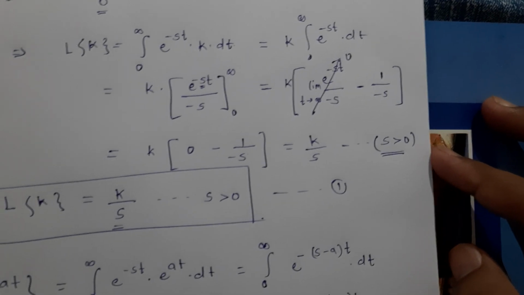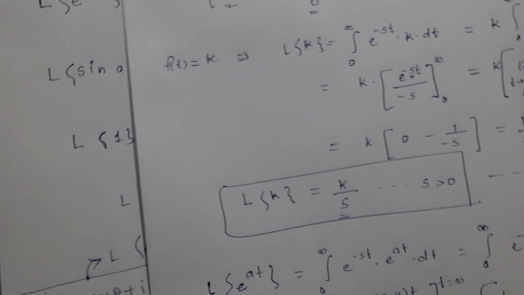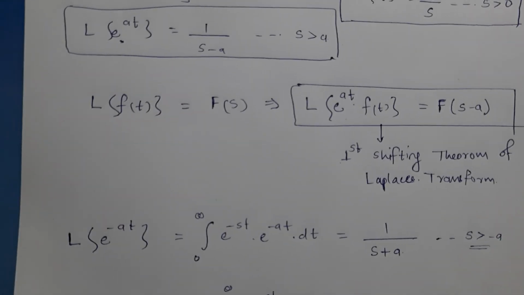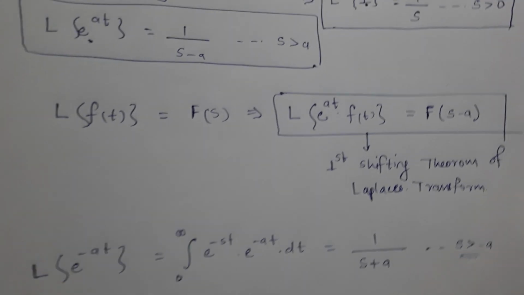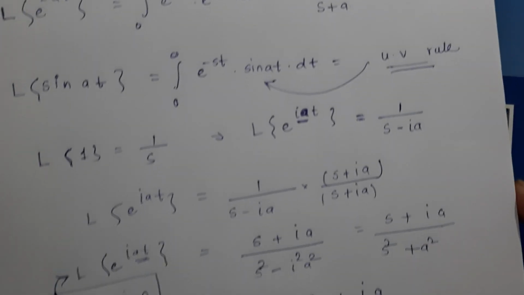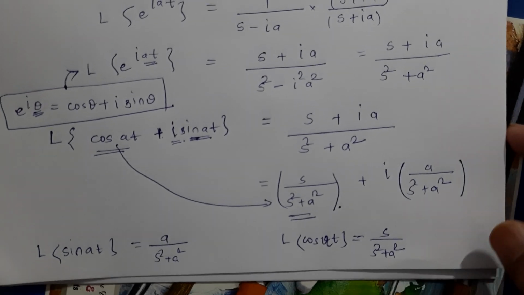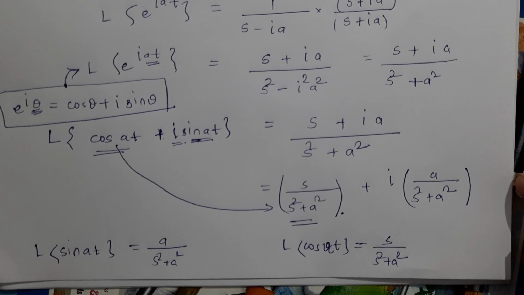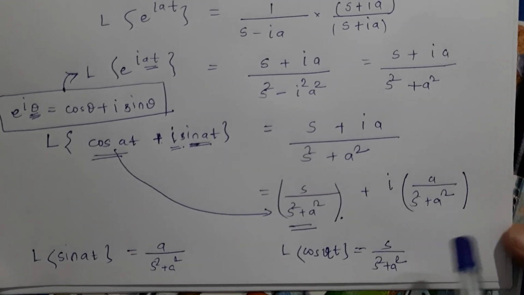We also saw a few examples to arrive at different conclusions, one of which was the first shifting theorem, which is very important in terms of Laplace and which we will see further in coming examples. And we also derived Laplace of sin at and cos at with the help of the first shifting theorem only.